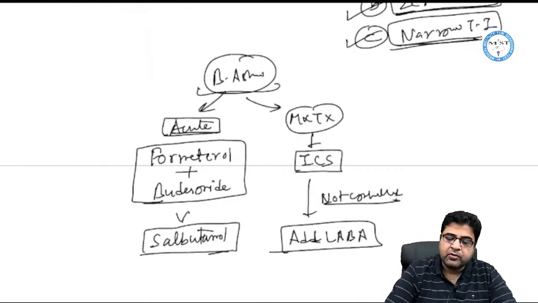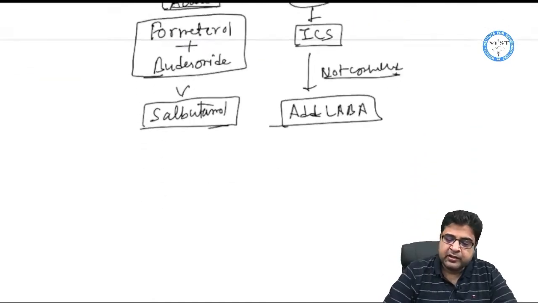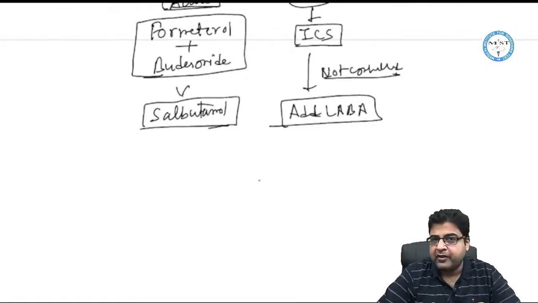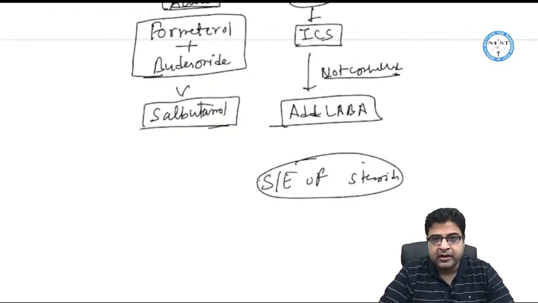So this is all about the drugs for bronchial asthma, right? And all about this topic of the respiratory system. One thing I have left over here is the side effects of steroids. So please read the side effects of steroids, because this is important. You will read the side effects of steroids by yourself. That is covered many times in your lectures, right? So that is all about these two topics.